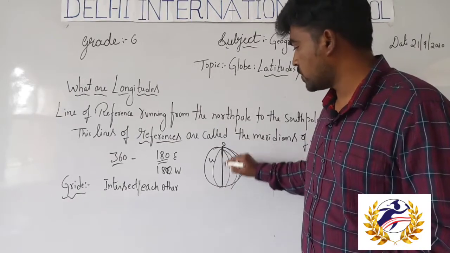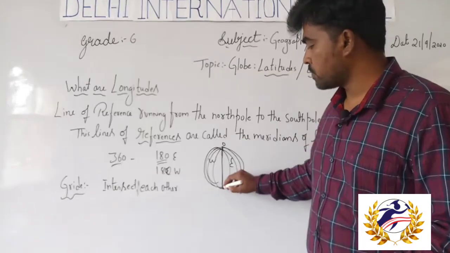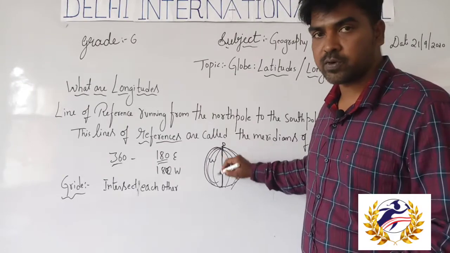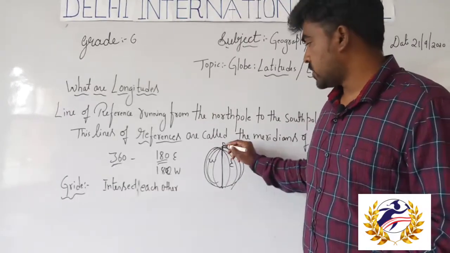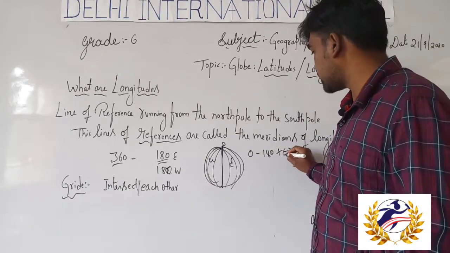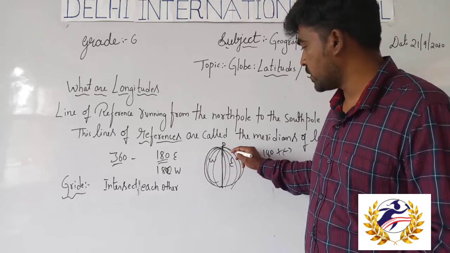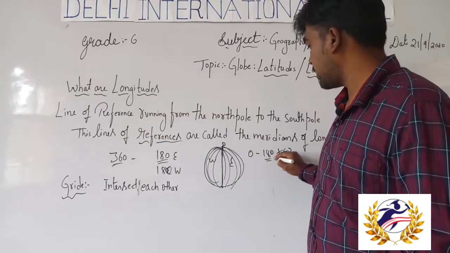Almost all the longitudes are interconnected, connecting the North Pole to the South Pole. Okay students, the 0 degree and 180 degree, plus or minus: if we count clockwise, 0 degree, 1, 2, 3, 4, 5, 6, 7, 8 like that, it will reach up to 180.